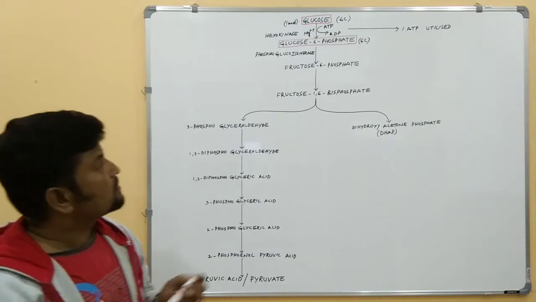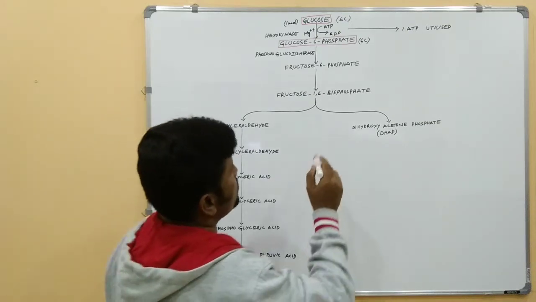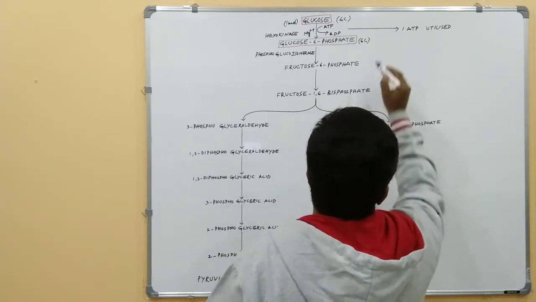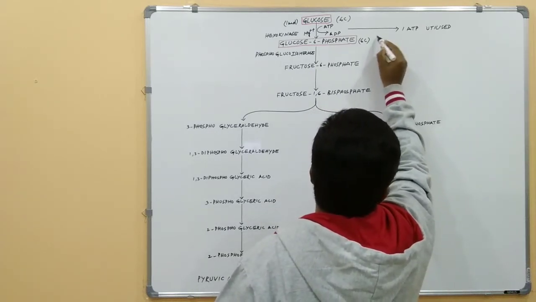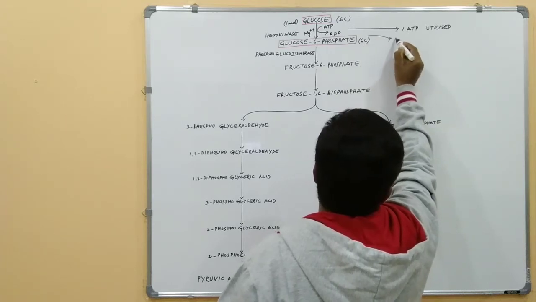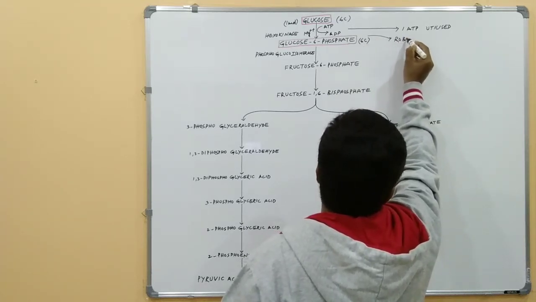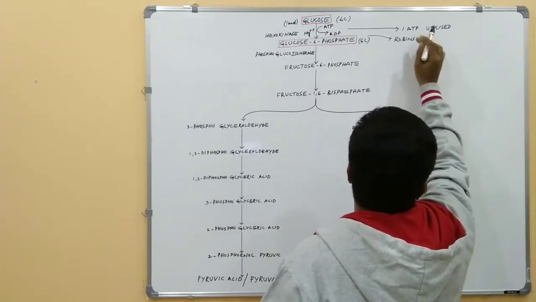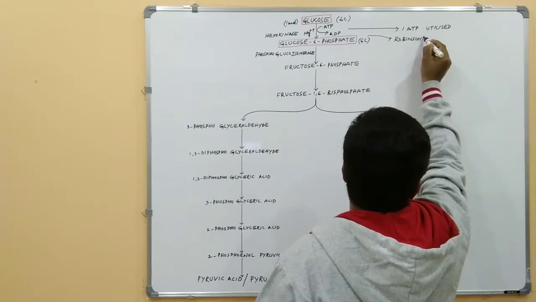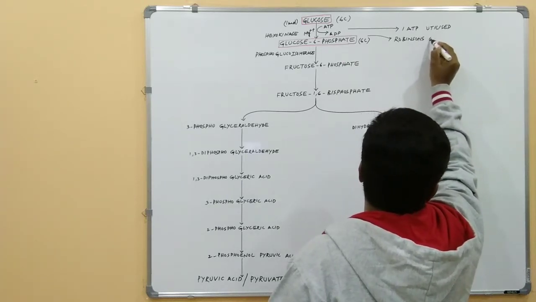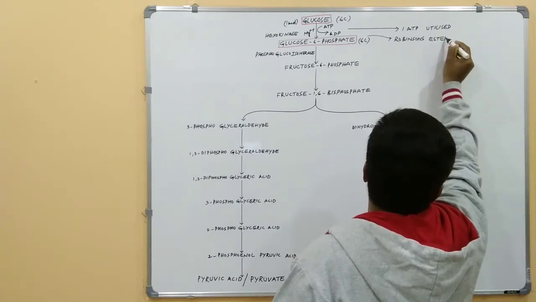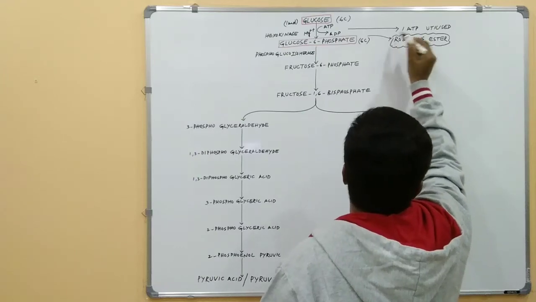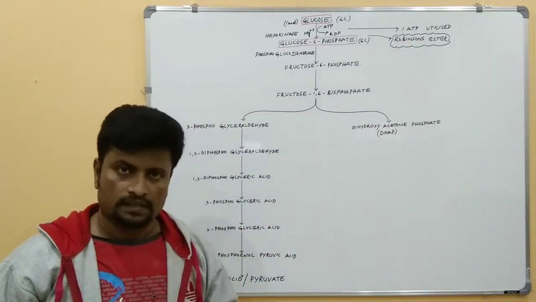One thing to be noted: this glucose 6-phosphate is called Robinson ester. So glucose 6-phosphate is known as Robinson's ester.